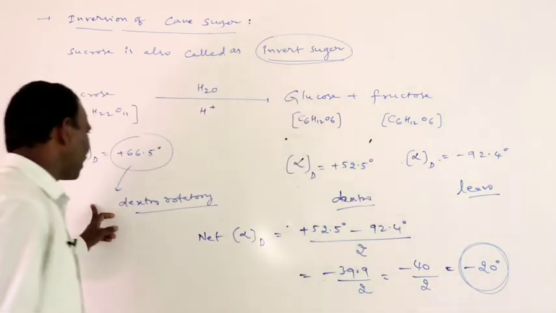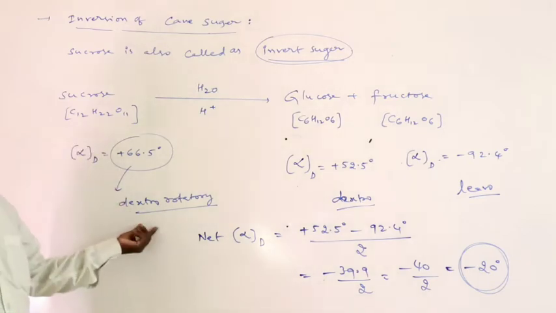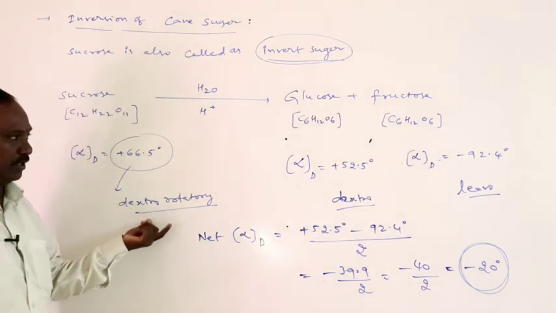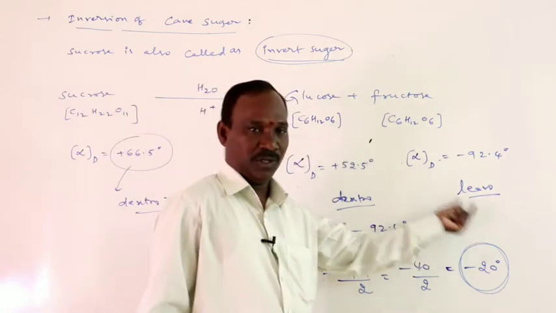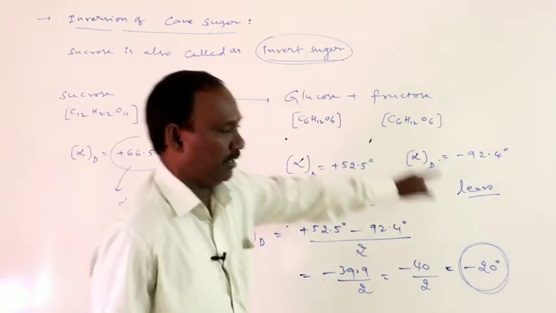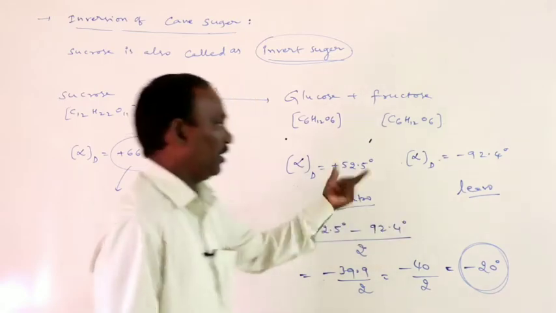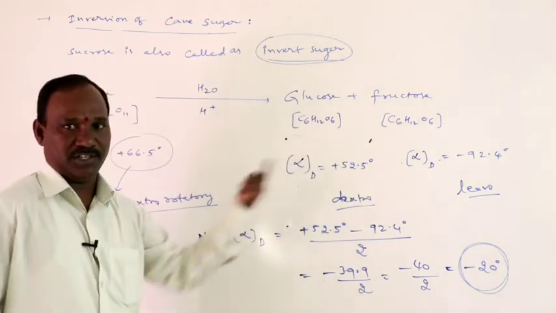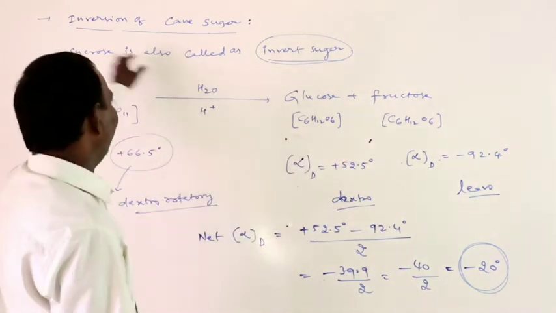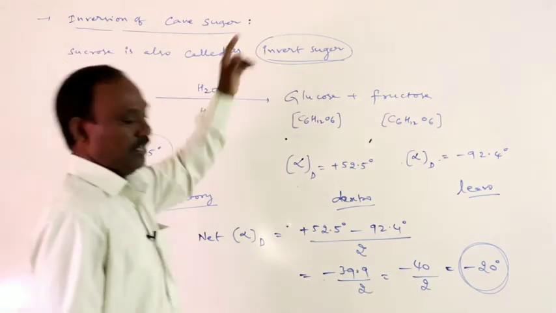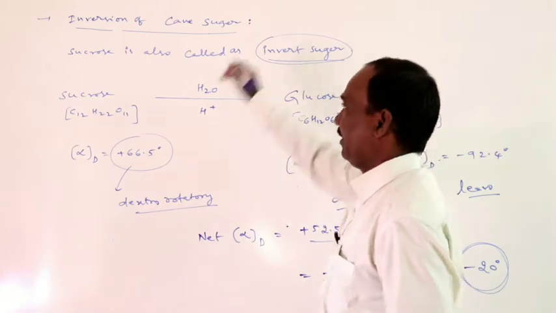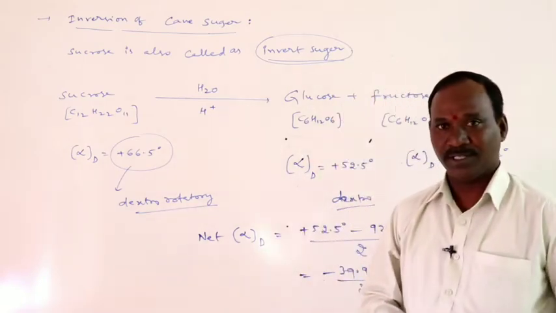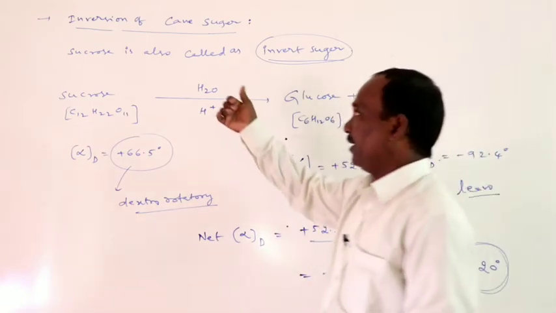So before the reaction, sucrose is a dextro-rotated substance. After hydrolysis, it becomes levo. Dextro is completely reverse to levo. So here inversion takes place, reverse. That's why sucrose is called invert sugar, or inversion of cane sugar. Okay students, did you identify?